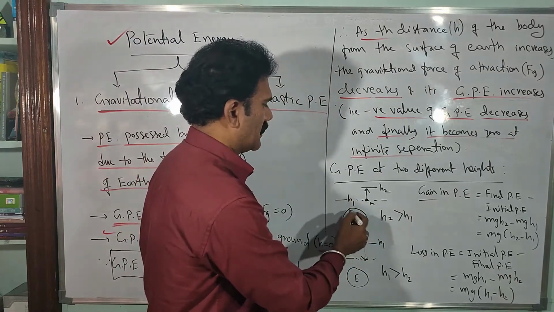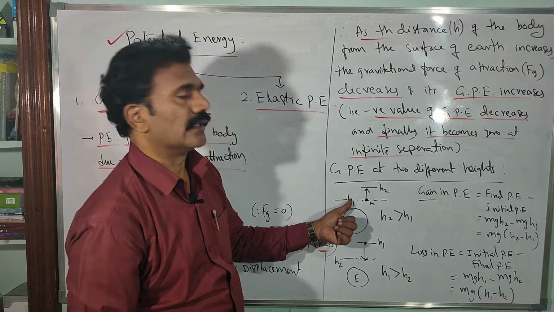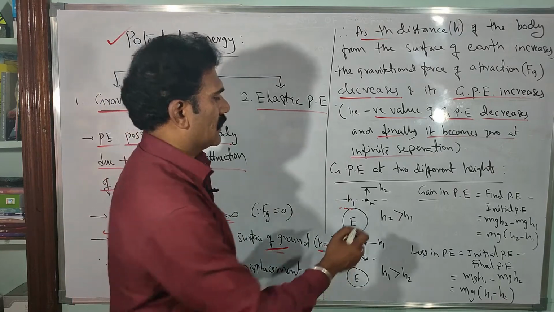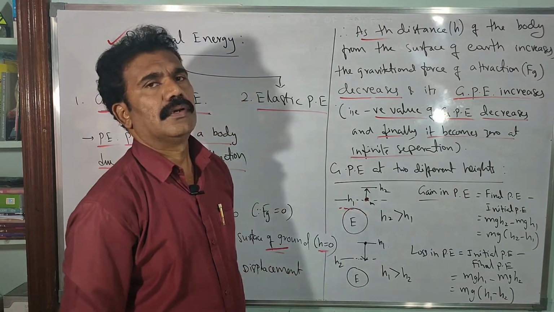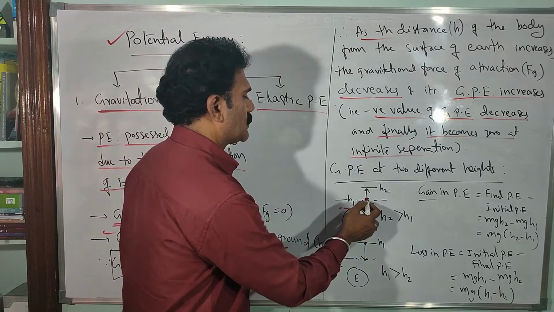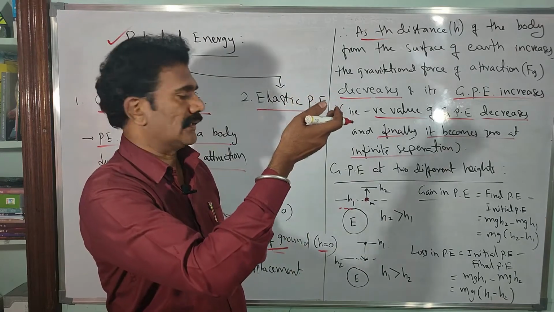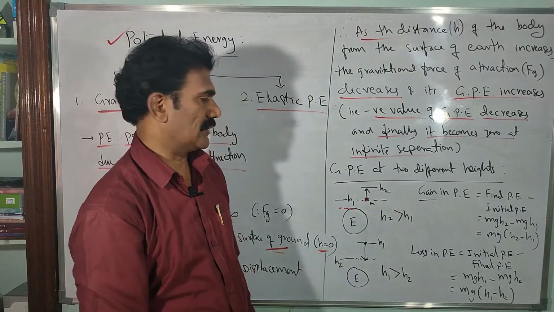The earth is like this, the surface of the earth is here. From the surface of the earth, consider the height h1. This is the given initial height, where the body of mass m is considered at the height h1, and the body is moving from height h1 to the height h2, moving away from the surface of the earth, isn't it? Against gravity, right? Against the gravitational force of attraction.